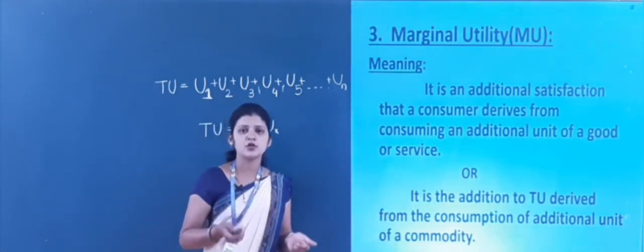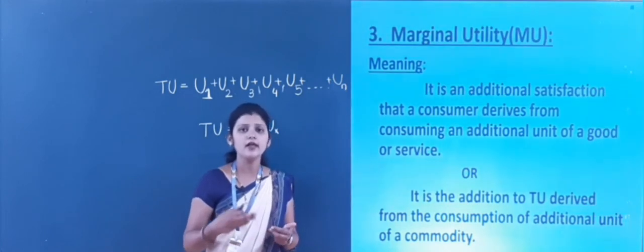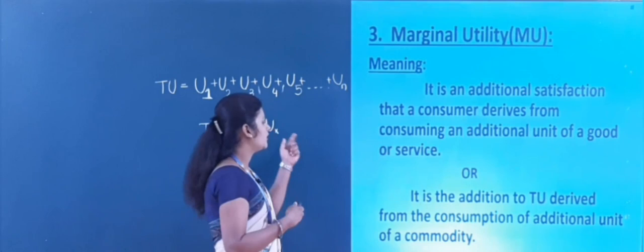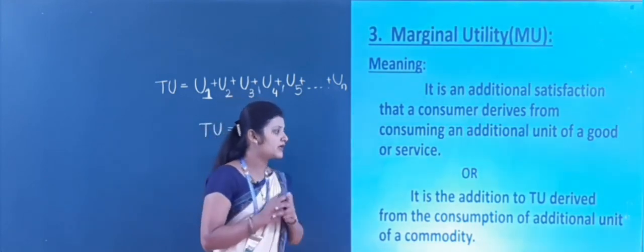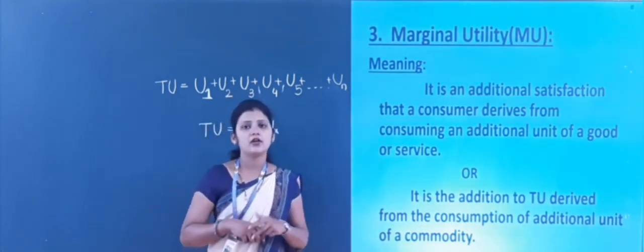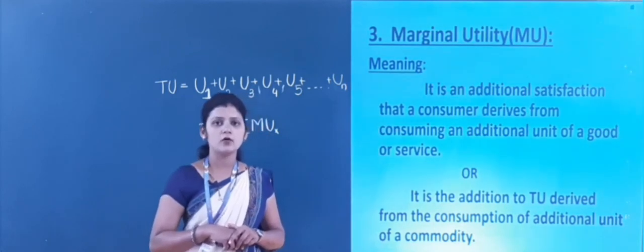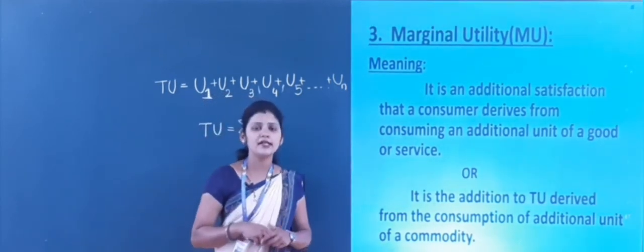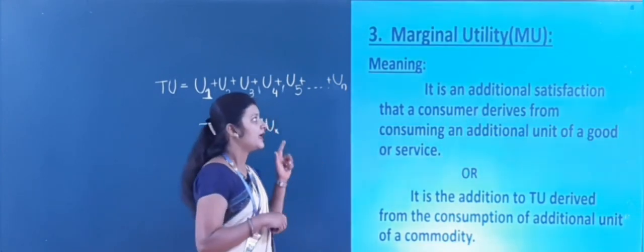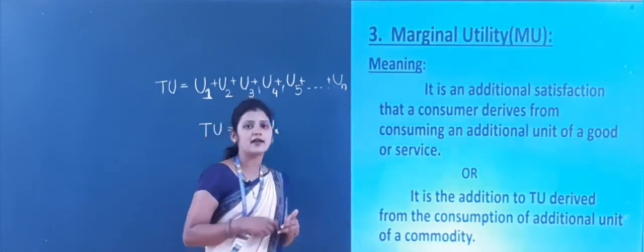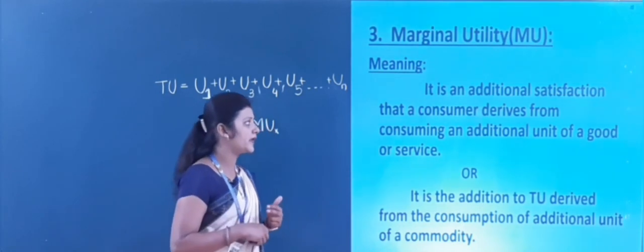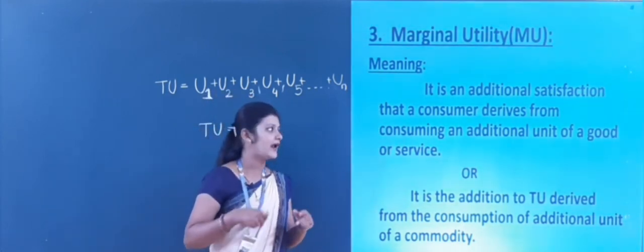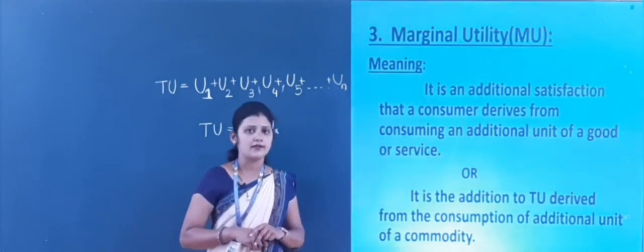The extra total utility derived from consumption of one extra unit of a commodity is called the marginal utility. Understood now the meaning of marginal utility? It is an additional satisfaction that a consumer derives by consuming an additional unit of a good or services, or an additional unit of a commodity.